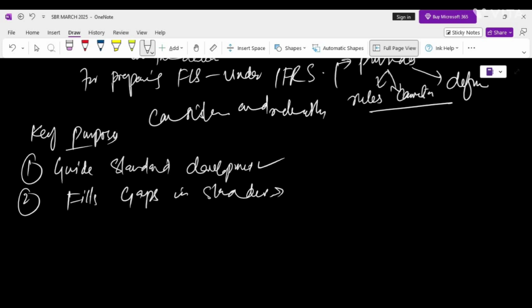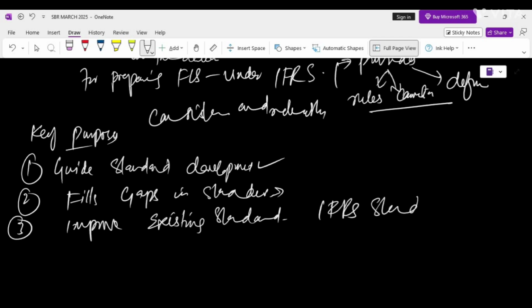The third thing you have to know is that it helps improve existing standards, which means the framework supports the refinement and updating of IFRS standards. So when there is a flaw, this framework helps sort out that flaw, right?